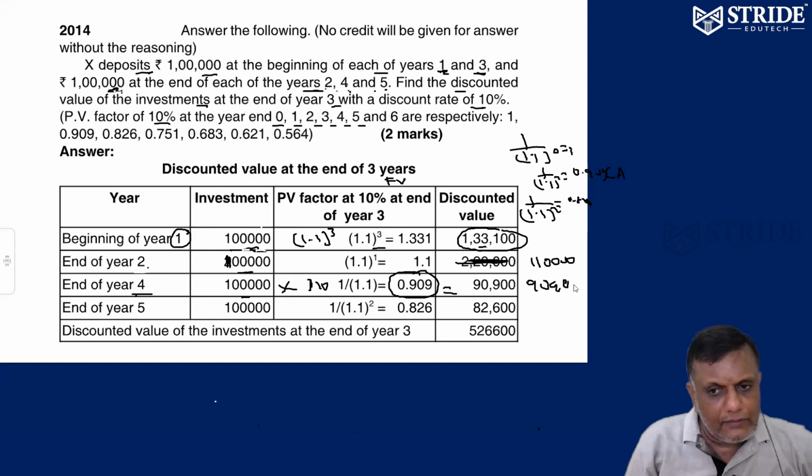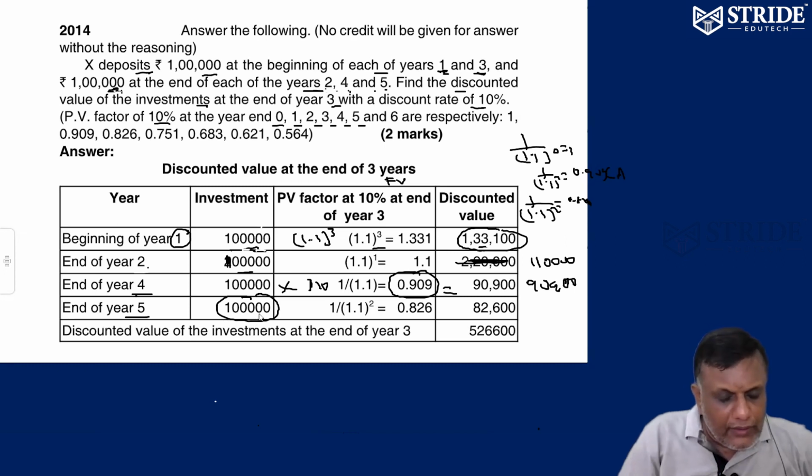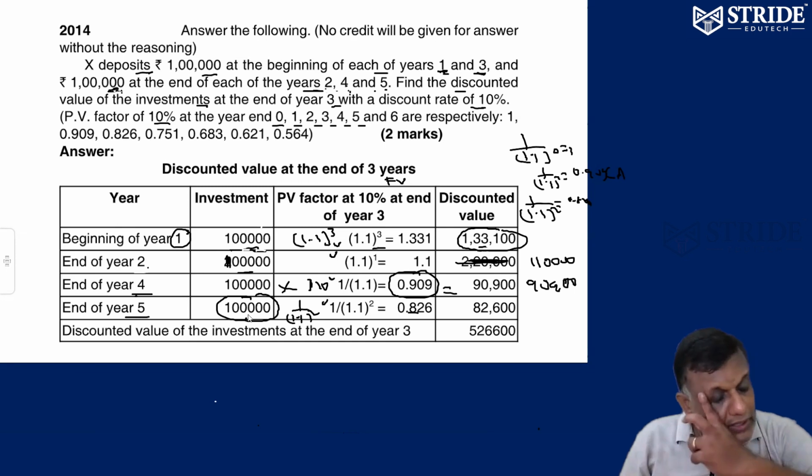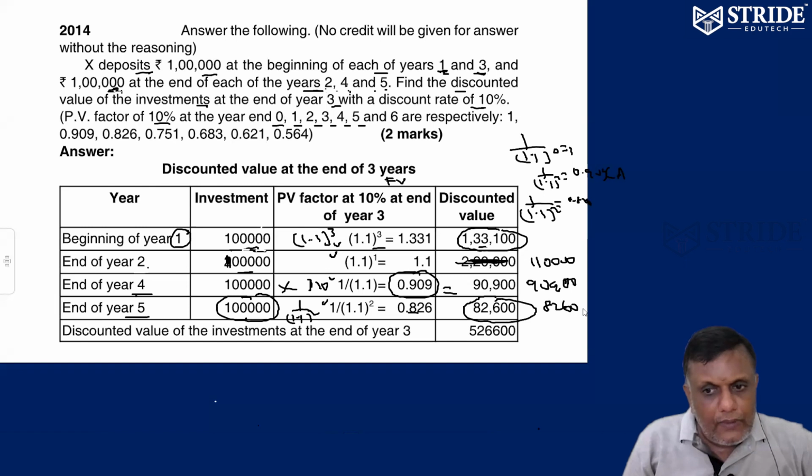That is correct. End of year 5 also investing 1 lakh. Come back to year 3. Then your investment value is going to be 1 by 1.1 square. Present value factor. These two are called future value. These two are called present value. That's it, 0.826. So end of 5th year, your investment is 1 lakh. Then end of the 3rd year is going to be 82,600. So please add these values.